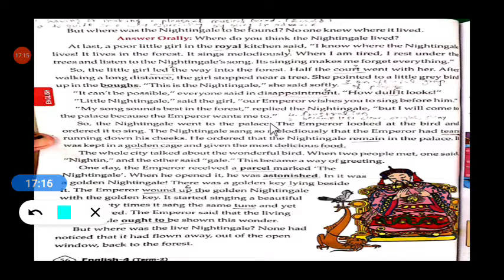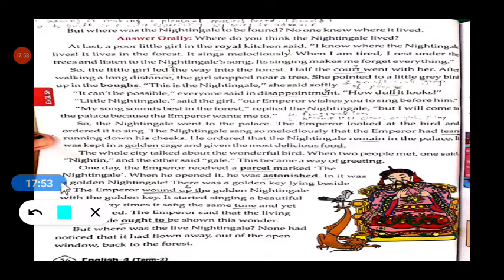The nightingale said, my song sounds best in the forest. I can sing very sweetly. I can sing very melodiously. And she said to them, I will come to the palace. So the nightingale agreed to come to the palace and sing before the emperor. Okay, then the nightingale went to the palace.